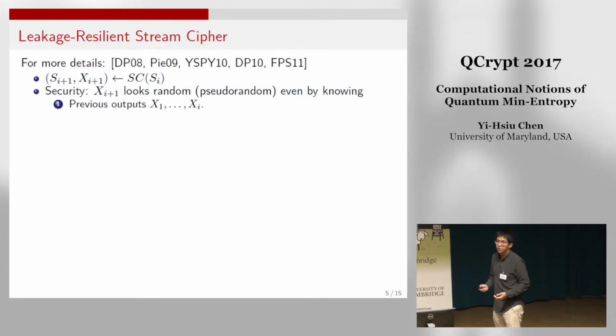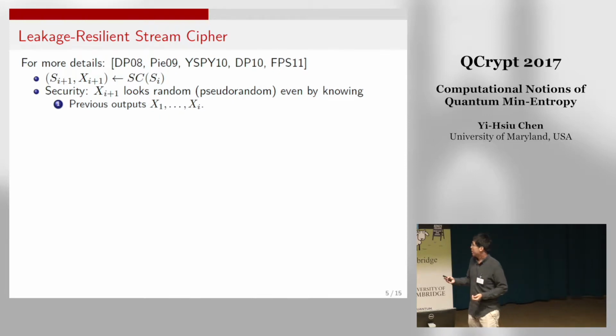Now, let's consider a specific primitive, stream cipher. A stream cipher is just a function SC, and we iteratively apply the function SC on an internal state. In the ith round, say the internal state is Si. After applying SC, the internal state evolves to become Si plus 1, and it also outputs the bit string Xi plus 1.